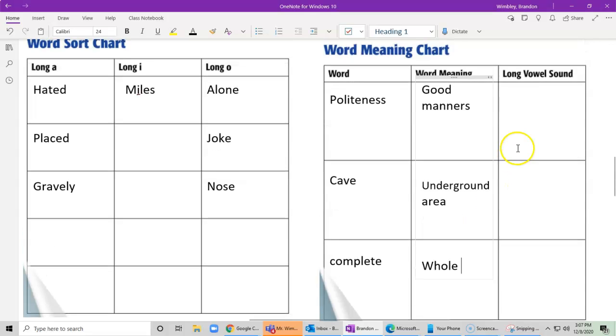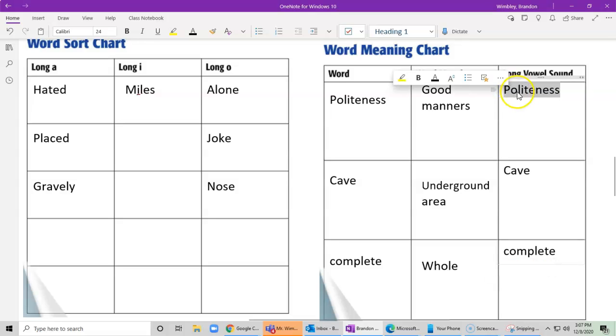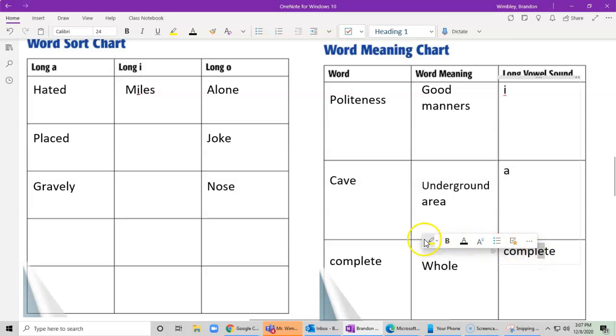Now, what vowel sounds do we see in all of this? Well, hopefully you've noticed politeness, we have that long I sound. So our vowel sound is that long I. What about in cave? Well, that vowel sound we're hearing is A, so it's a long A sound. And in complete, we hear complete, eat, that E. So our long vowel sound we hear is that E.